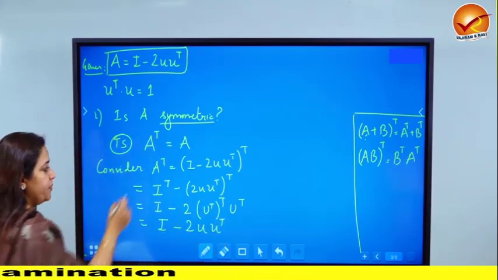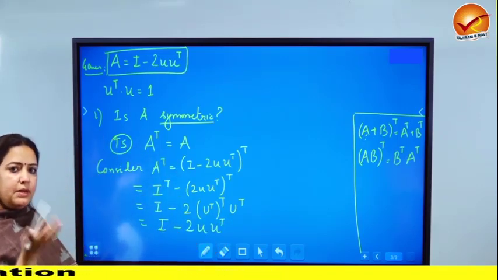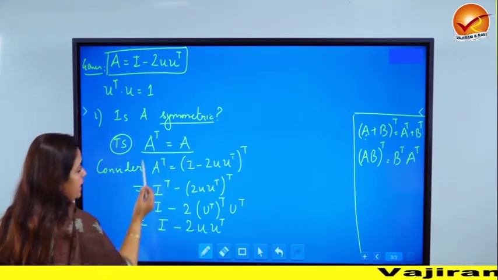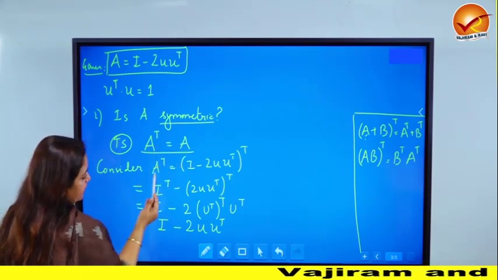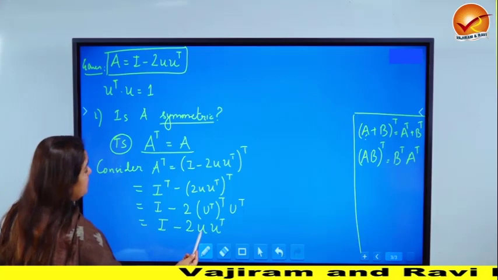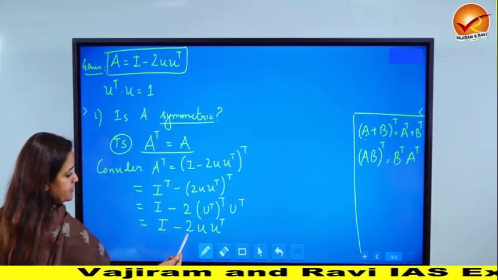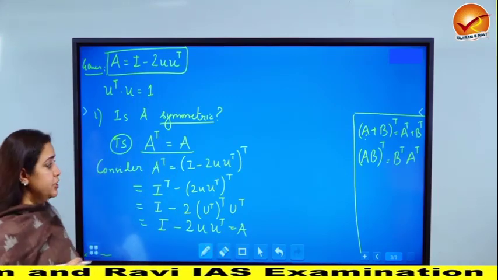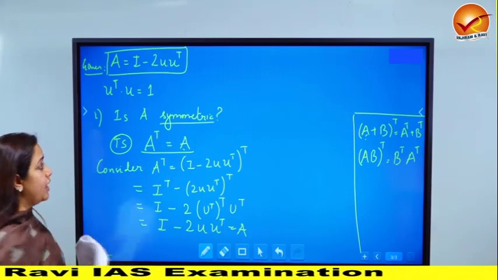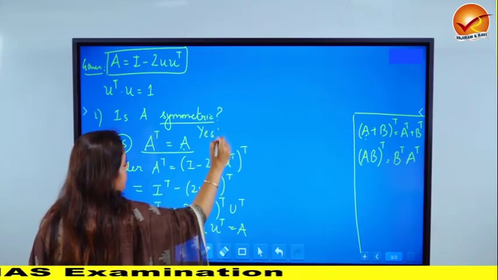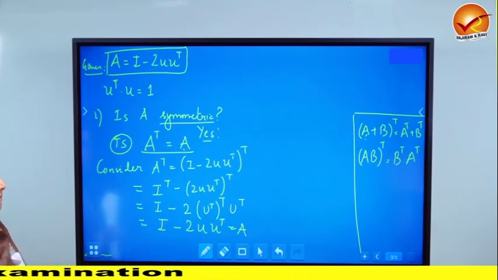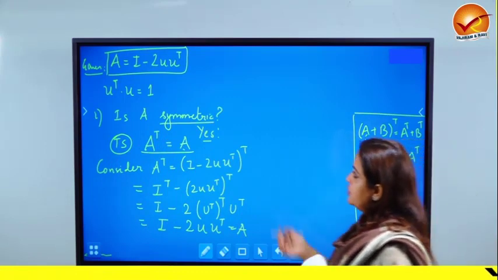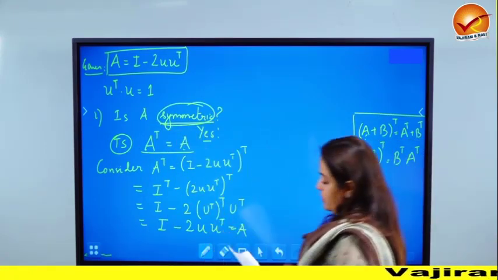Right now we are just opening up A transpose. We have kept in the back what we wanted to show, but once you have simplified it as much as you can, now you look at what you wanted to show. We wanted to check whether A transpose is A or not. We have simplified A transpose to an extent, and now if you see, isn't this the same as A? This I minus 2 U transpose is nothing but equal to A. So A transpose is coming out to be equal to A. Therefore the answer to the first question is yes, this matrix is a symmetric matrix. Okay, so this is symmetric. So it was an easy question to do, but provided you know the meaning of a symmetric matrix.